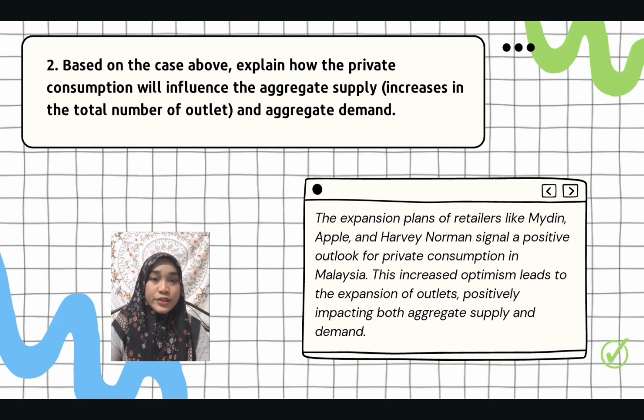Question 3. Calculate national income and disposable income. National income calculation. The calculation of national income involves summing up various components to provide a comprehensive measure of a country's economic performance. So, the formula for national income is national income equals net private domestic investment plus receipt of factor income from the rest of the world plus government consumption and investment plus export minus import minus depreciation.